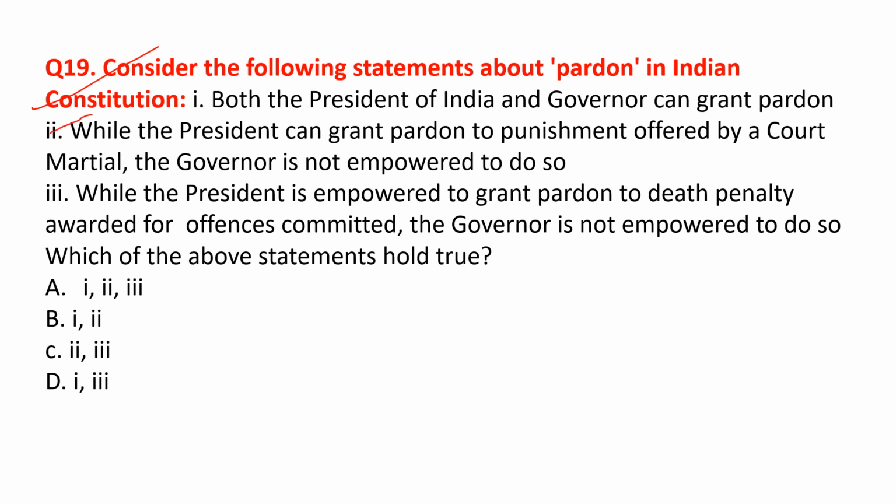While the President is empowered to grant pardon to death penalty awarded for offences committed, the Governor is not empowered to do so. This is also correct. So the correct option is option A.